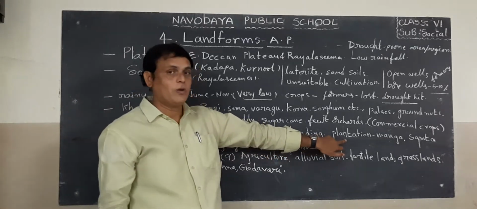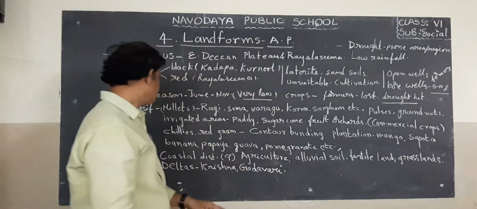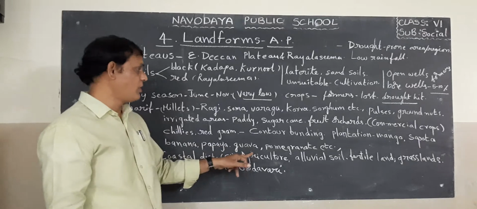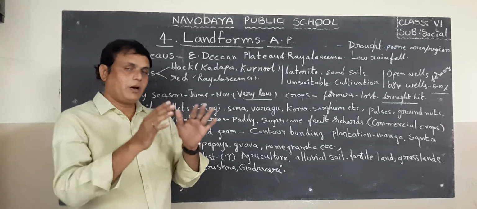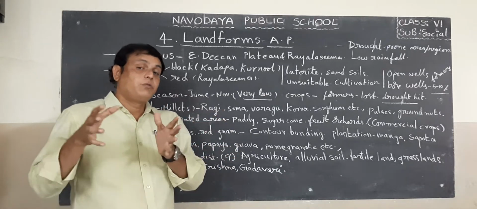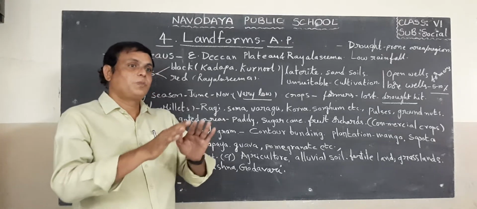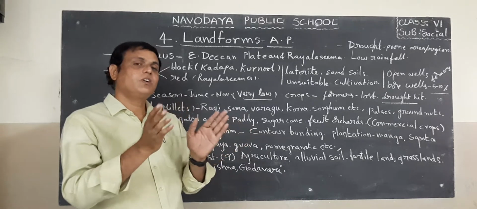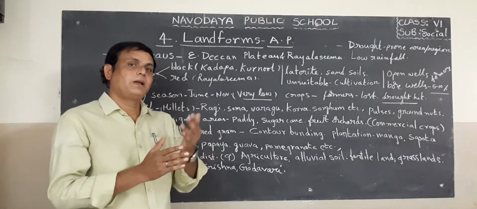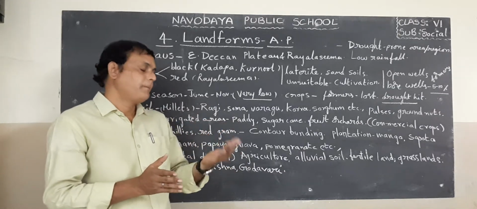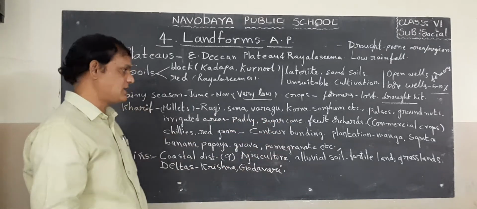Plantations also. What kind of plantations here? Mango, sapota, banana, papaya, guava, pomegranate. So these crops are also growing in this plateau region where water availability is there. That means the place is suitable for irrigation. In those irrigated lands where water is available, they are growing plantations and also banana, paddy, guava, papaya, pomegranate, some kinds of orchards, etc.